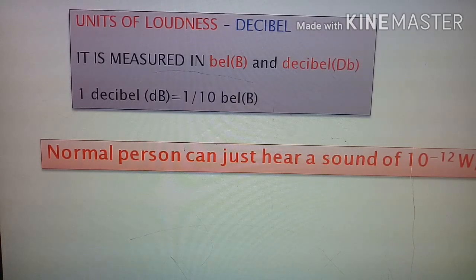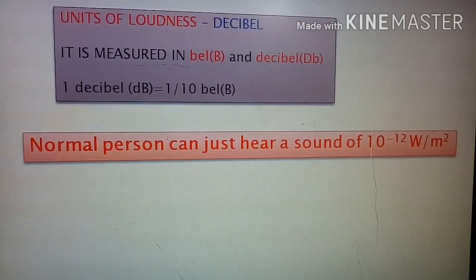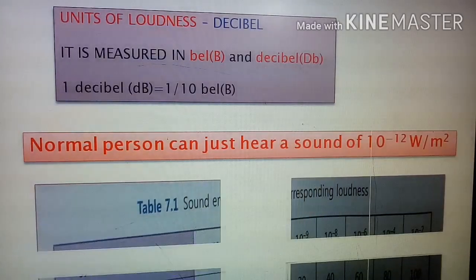A normal person can just hear a sound of 10 raised to power minus 12 watt per meter square. So the hearing capacity of a normal person is 10 raised to power minus 12 watt per meter square. Not vapor, this is watt per meter square. And the loudness corresponding to this energy level is taken as the reference level. So we take this energy level as the reference level, and it is called 0 decibel.